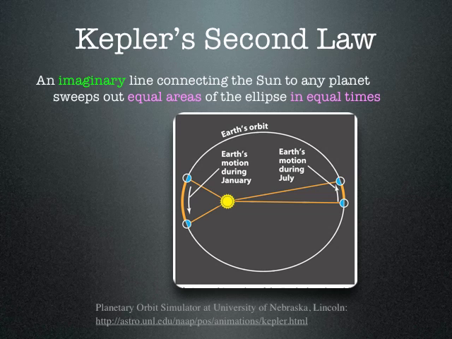So what if the period of a planet is 8 years? How large is the semi-major axis? Well, the period squared is equal to the semi-major axis cubed. So 8 years squared is 64 years. Therefore, 64 is equal to the cube of the semi-major axis. What number do we have to multiply by itself 3 times to get the same value of 8 squared, or 64? Well, the cube root of 64 is 4, because 4 times 4 times 4 is 64. 4 times 4 is 16, times 4 again is 64.